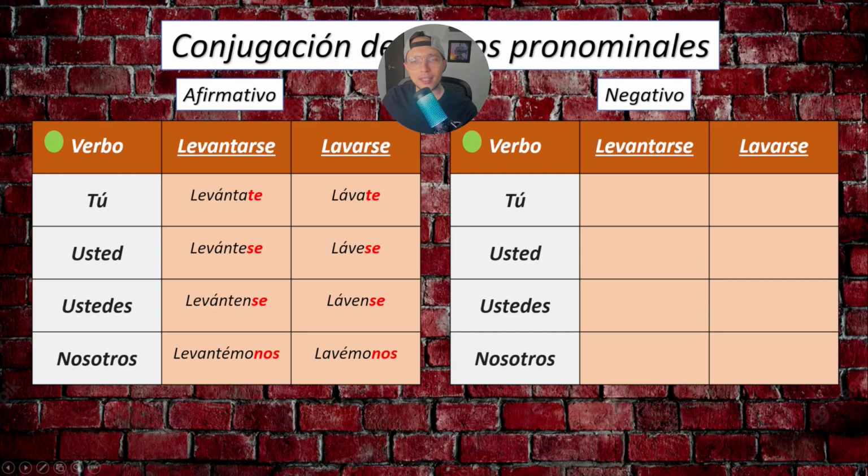Now, in negative, this pronoun that we have in red, te, se, or nos, needs to be before the verbs, okay? So we say, don't get up, no te levantes. Don't wash, no te laves. Like, hey, don't wash your hands, no te laves las manos. So we can see that in the affirmative, the pronouns will always be at the end of the verb, attached. And in negative, we need to put them before the verb, okay? Just be careful, before the verb, not before the no.